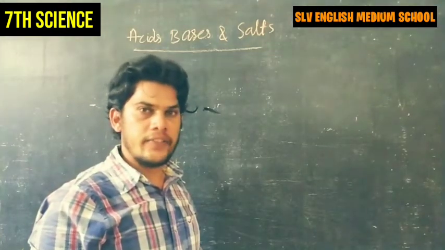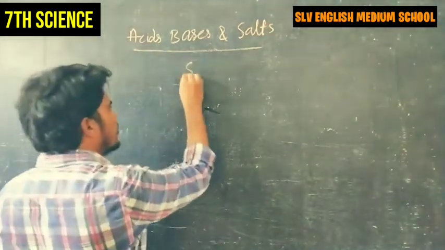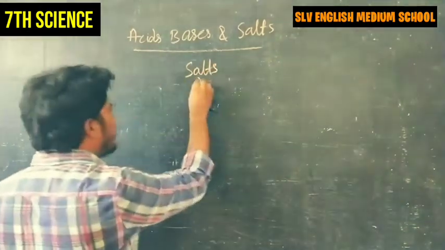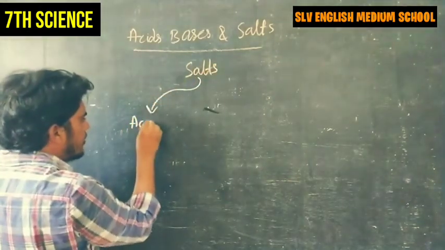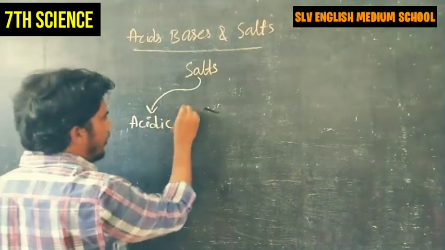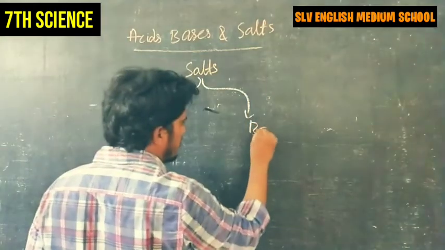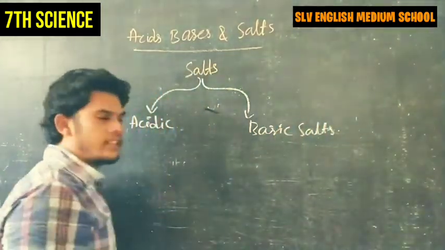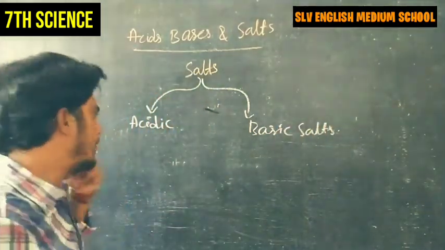Salts can be classified into two major types. They are acidic salts and basic salts. What are acidic salts and basic salts? Look at here.